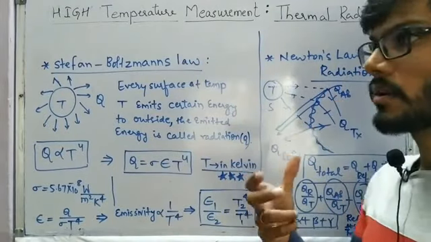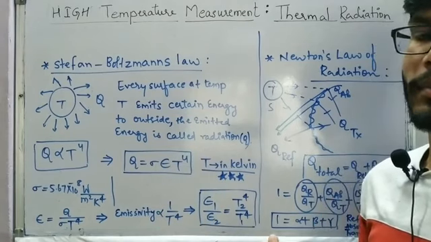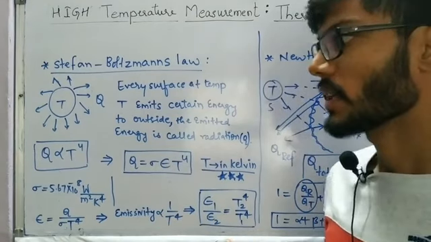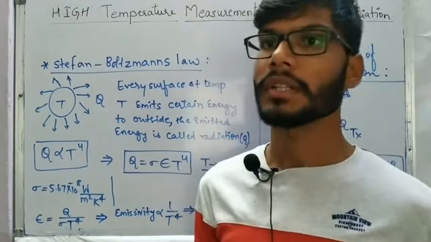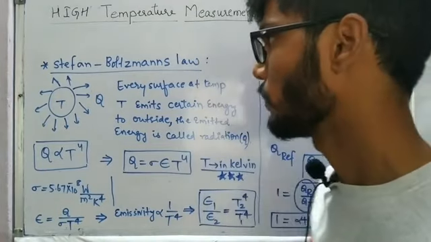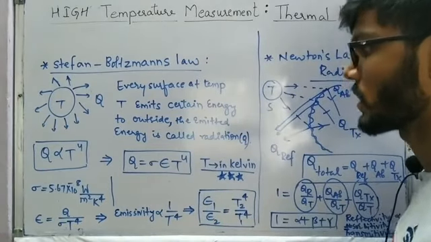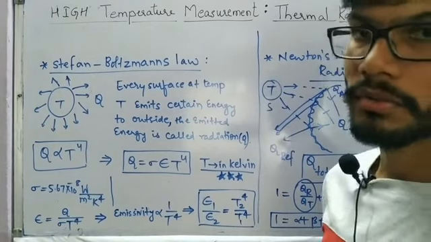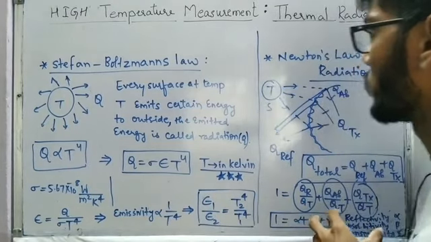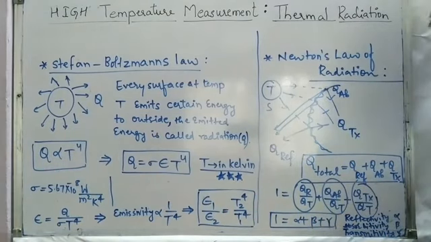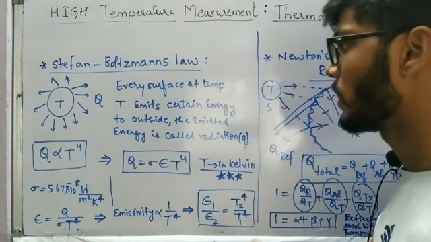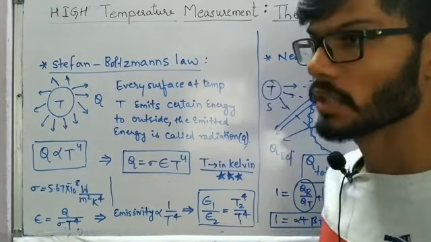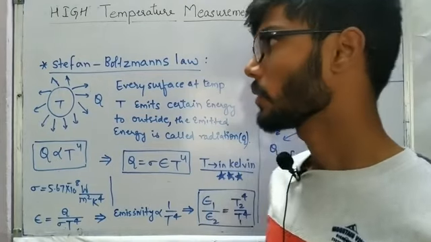By measuring the intensity of that particular radiation, we will be able to understand the temperature of the body which is emitting the radiation. To understand the radiation that a body emits, we have two laws, Stefan Boltzmann's law and Newton's law of radiation. We'll look at them one by one, and once we are done with the basic laws, we have to talk about